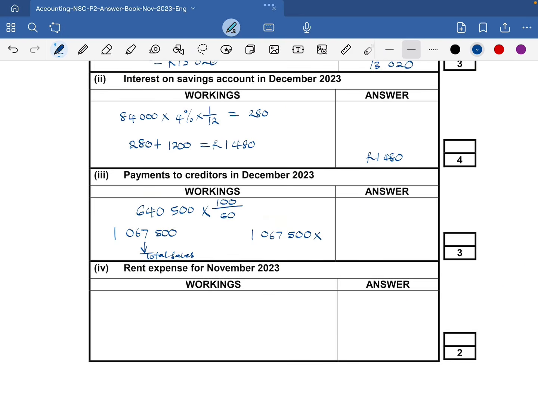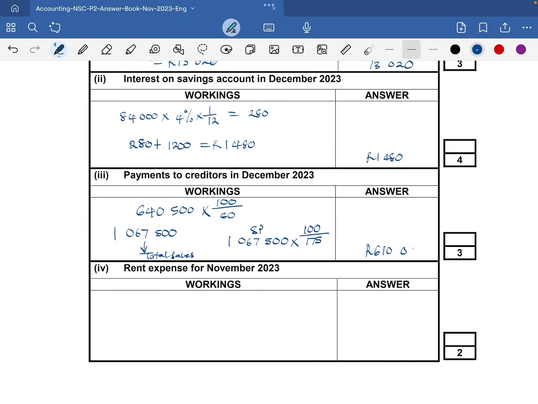So we have 1,067,500 multiplied by, right? Now you need to think about the markups and the cost of sales. This is the selling price, so it's our total sales multiplied by what we want over what we know. What we want is our cost of sales, over what we know, which is our sales at 175. Then we quickly calculate our cost of sales for October, which is 610,000.